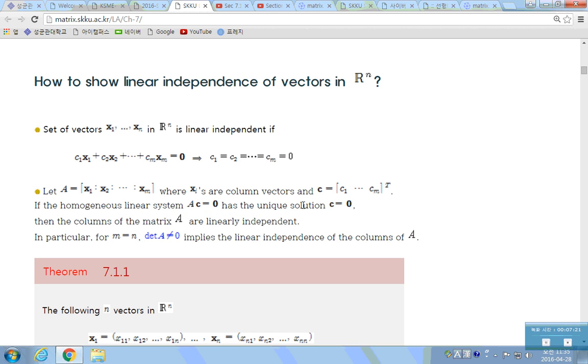So, in order to do that, all we have to do is check the determinant of A, whether it is 0 or not. If the determinant of A is not 0, then clearly C should be a 0 vector, so it is a set of linearly independent vectors. If the determinant of A is equal to 0, which means you have free variables, that has infinitely many solutions for this homogeneous linear system, which include the non-zero ci's that satisfy this. So in that case, it is linearly dependent.